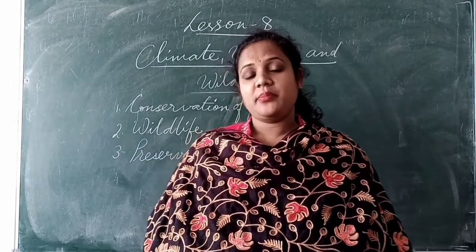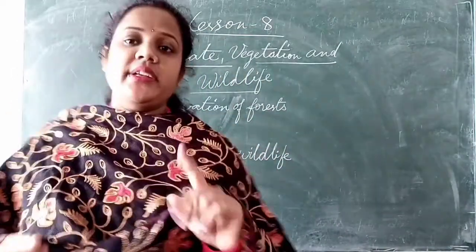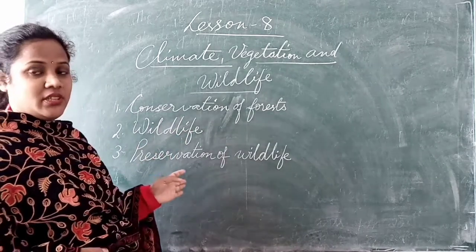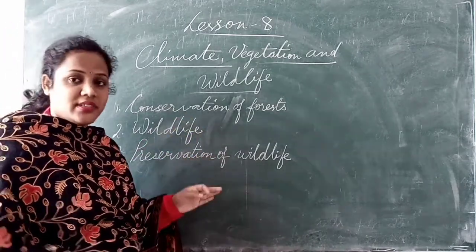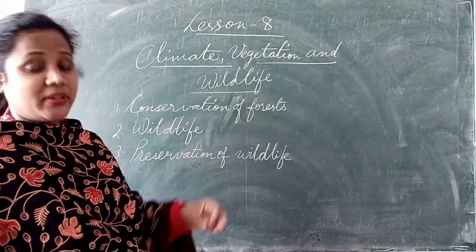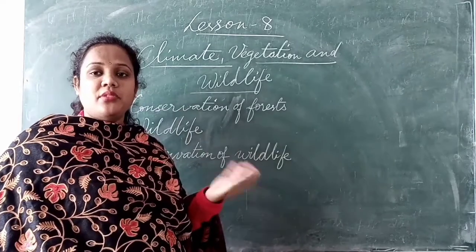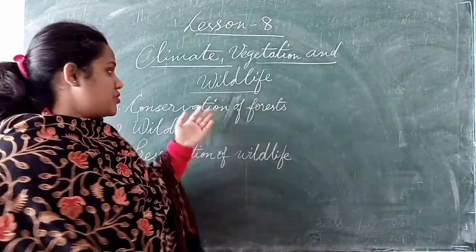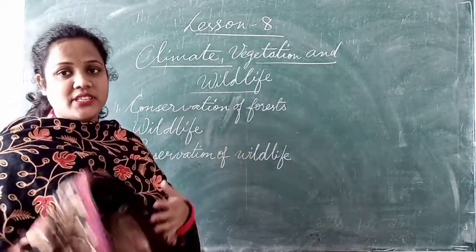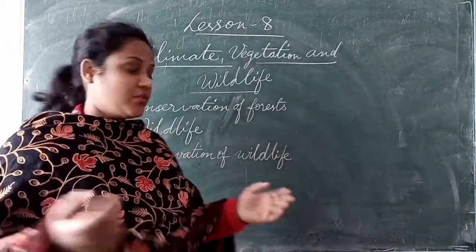Alright, this is about preservation of wildlife. So we have learned in today's class only 3 points, that is conservation of forest, wildlife and preservation. Okay, conservation of forest is by planting more trees, not cutting trees. If we cut, there is no oxygen, we can't survive, even animals cannot survive. Animals are also important in the forest because they release carbon dioxide which is used by the plants and trees to survive. And also animals disperse the seeds after eating plants. They leave the seeds here and there and new trees grow.